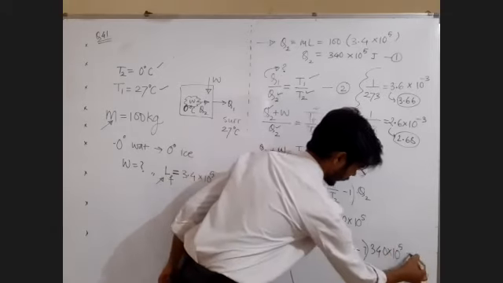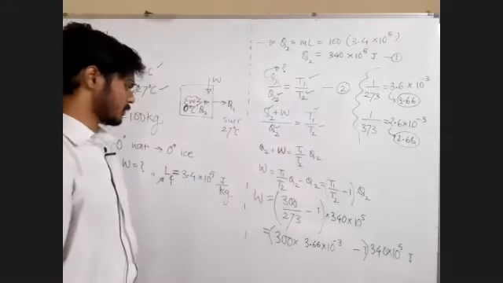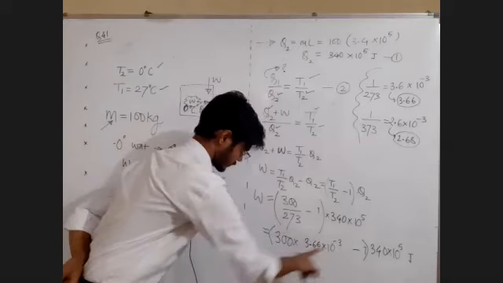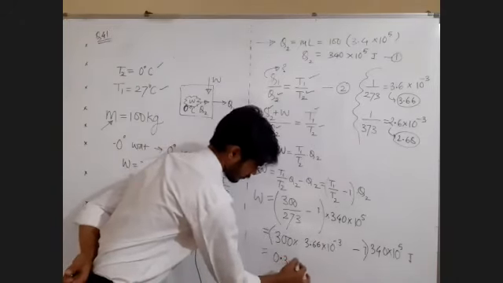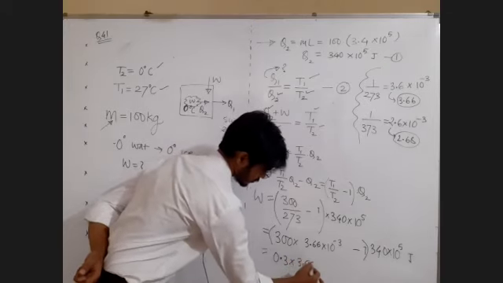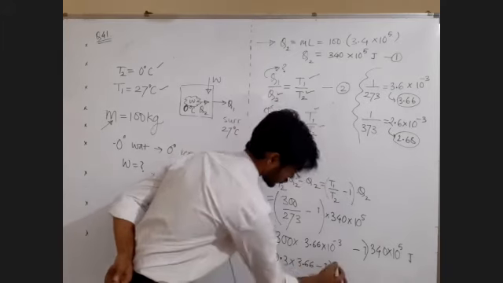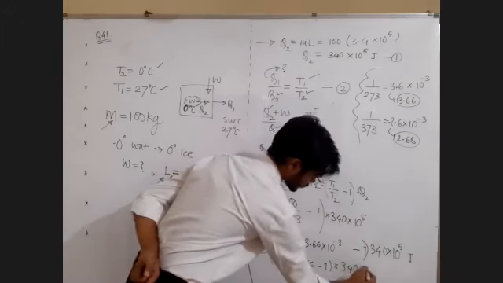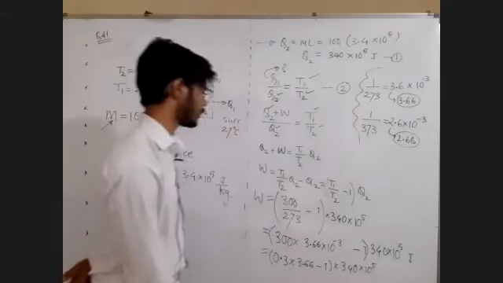I think calculation has been done, very easy now. What you can do is this 10 raised to minus 3 and this 300 that you may write as 0.3 multiplied by 3.66 minus 1. You just do this on your own as a calculation task, and you just tell me what is the final answer of W.